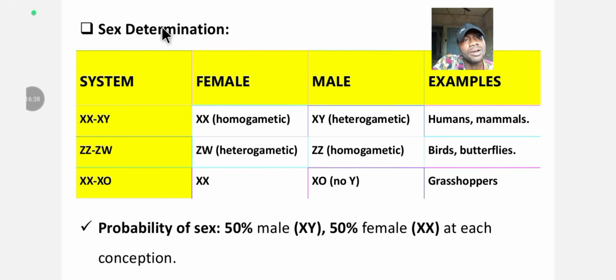Now let's look at sex determination. On this column we have the sex system, on this column female, on this column male, and on this column examples. XX stands for female, while XY stands for male. For the female, we have XX, which is homogametic: one kind of gamete. But for the male, you have XY, which is heterogametic: two types of gametes, X and Y. Examples are humans and mammals. That's where you find this kind of chromosome.